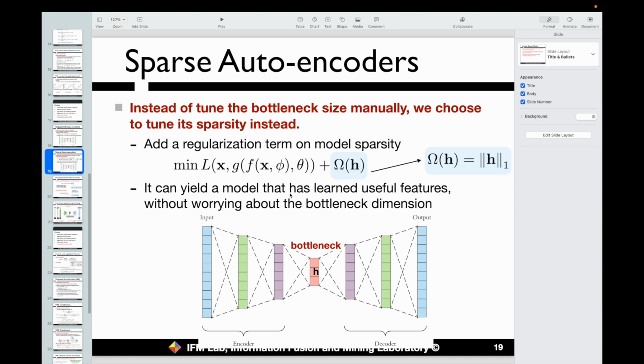So it can yield a model which can learn useful features without worrying about this bottleneck layer dimension, right? So it will be a much easier way to tune the sparsity of the neural representation without changing any code of this architecture, right? So this is one of the variants of the autoencoders we can try, controlling the sparsity of the embedded vectors by the bottleneck layer. It avoids us tuning the dimension for this layer manually, and instead we can just tune this regularization term instead.